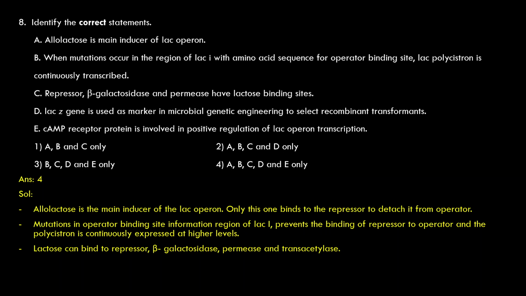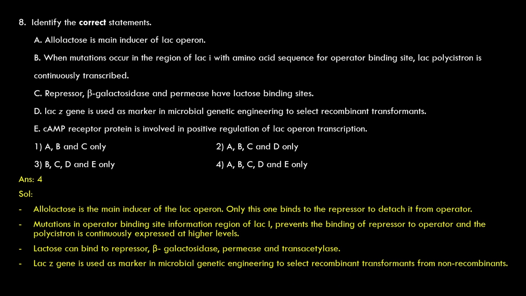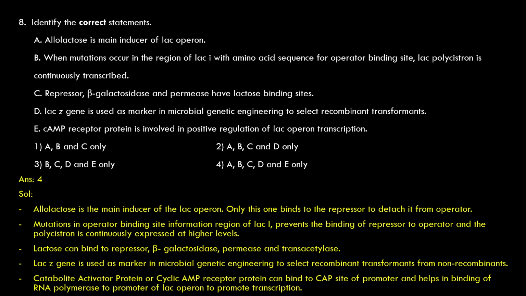Lactose can bind to repressor, beta galactosidase, permease and transacetylase. The lacZ gene is used as a marker in microbial genetic engineering to select recombinants from non-recombinants. Catabolite activator protein or cyclic AMP receptor protein can bind to the CAP site or promoter and helps in binding of RNA polymerase to the promoter of the lac operon to promote transcription.